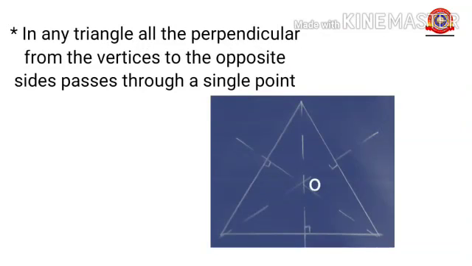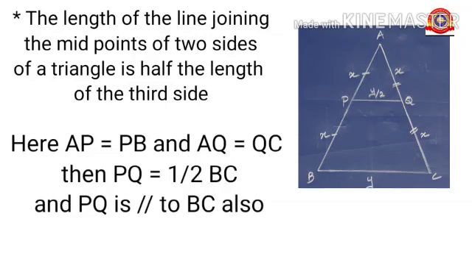Then, another point is, in any triangle, all the perpendiculars from the vertices to the opposite sides pass through a single point. O is the centroid of the triangle here. Last point, the length of the line joining the midpoints of two sides of a triangle is half the length of the third side. Means here AP is equal to PB and AQ is equal to QC. Then PQ is equal to half of BC and PQ is parallel to BC also, right?